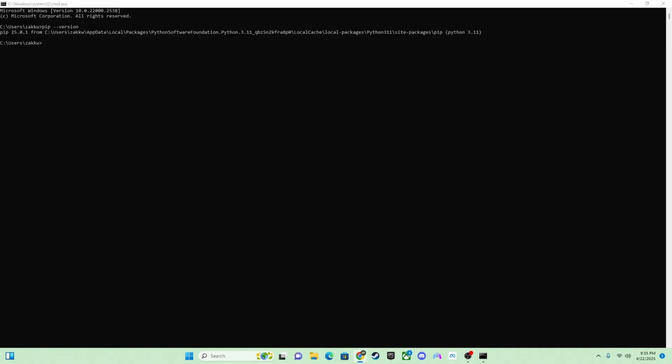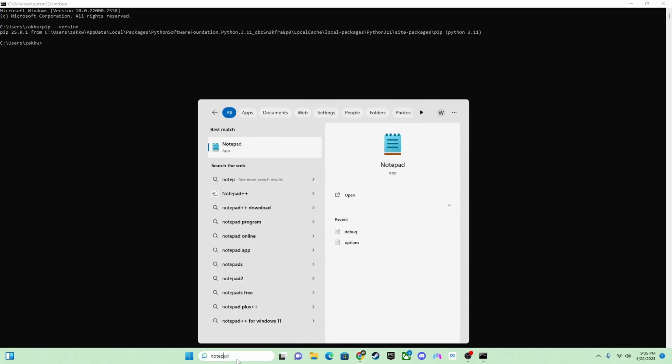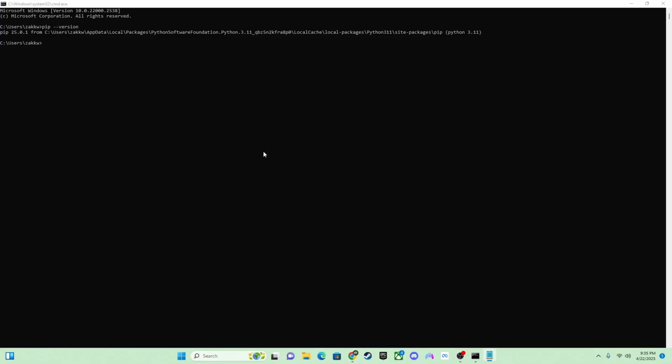So now I'm going to paste into this right here. I open up Notepad because I try to save all of them in Notepad. What I essentially need to do is paste the code into Notepad and save it as a file name that my command prompt can find and run for me.